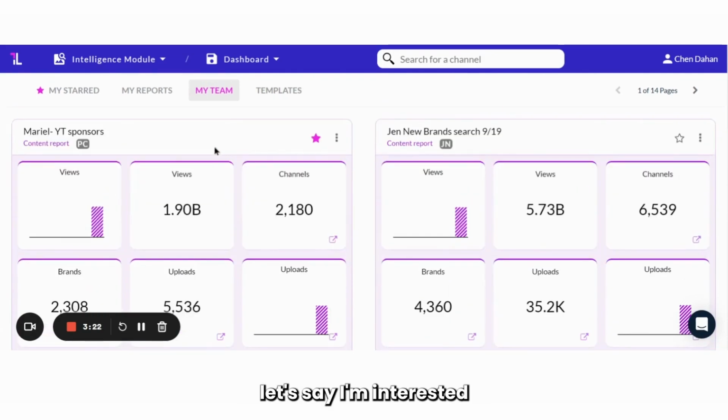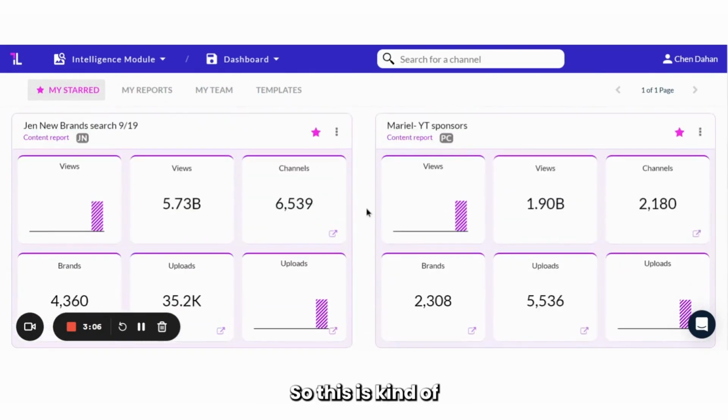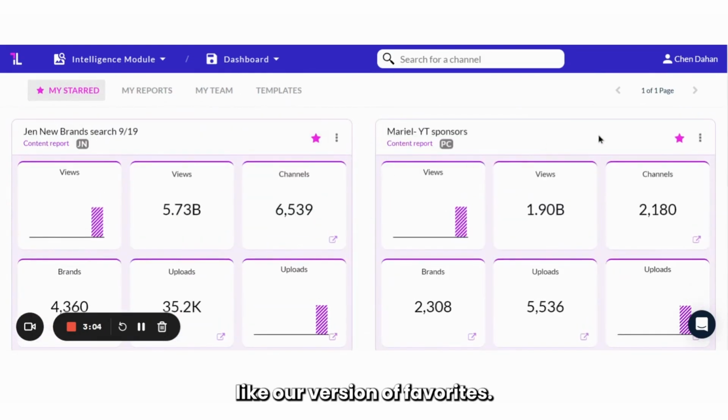So for example, let's say I'm interested in Jen's new brand search report. I can easily just star it, and then all of my starred reports, which could be my team members' or my own, can be found in the My Starred Reports page. So this is kind of like our version of favorites.